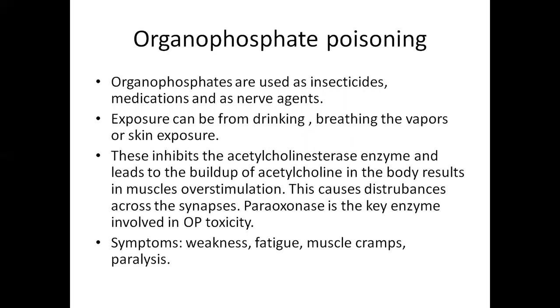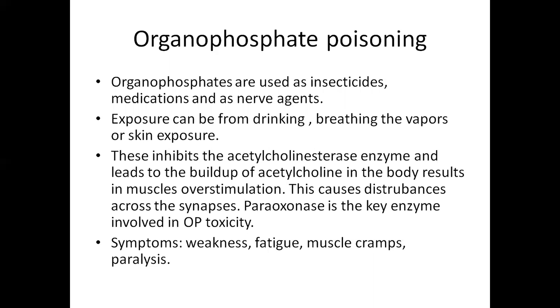Next, organophosphate poisoning. So what are organophosphates? Organophosphates are compounds which are used as insecticides, in medications, and they can also be used as nerve agents. Organophosphate poisoning occurs due to exposure of human beings by drinking or breathing the vapors, or through skin exposure to these organophosphates.